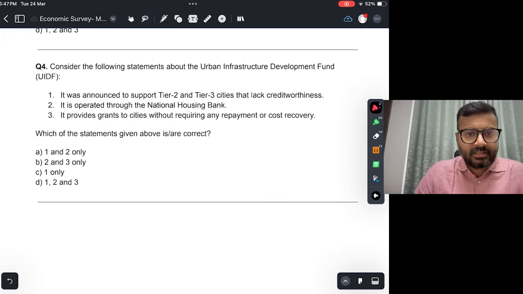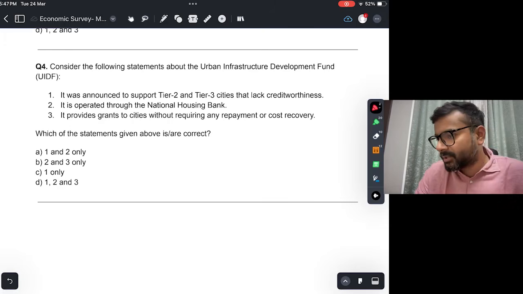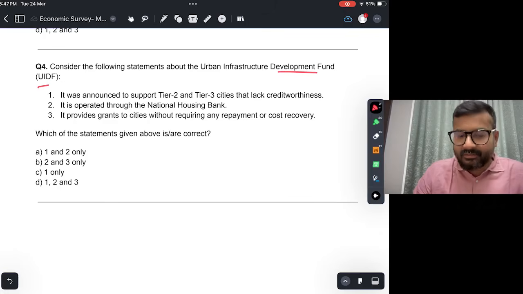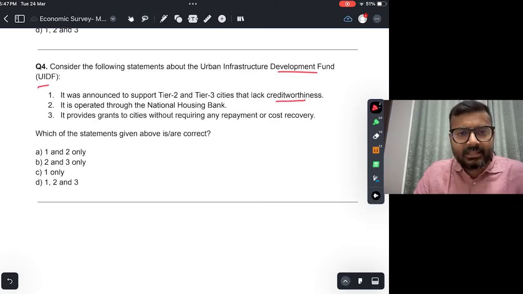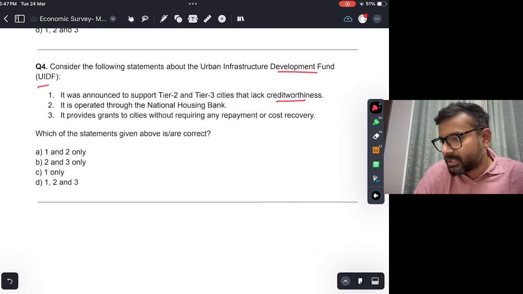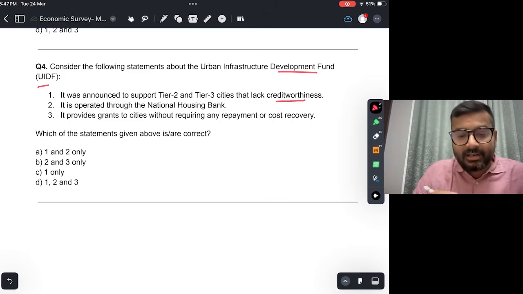Next question. Consider the following statements about the Urban Infrastructure Development Fund. Urban Infrastructure Development Fund, it was announced to support tier 2 and tier 3 cities that lack creditworthiness. So this in fact is true. जो tier 2 tier 3 cities में many of the builders may not be willing to take up projects there, तो उनके लिए ये Urban Infrastructure Development Fund बनाया गया था. It operates through the National Housing Bank. This is also true. National Housing Bank के through operate करता है.